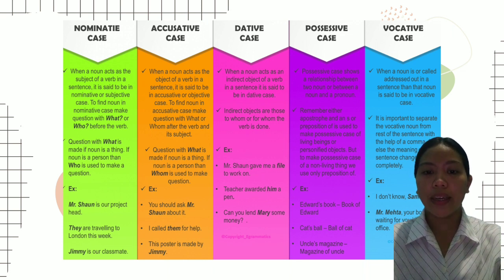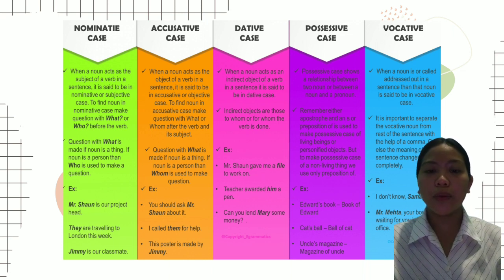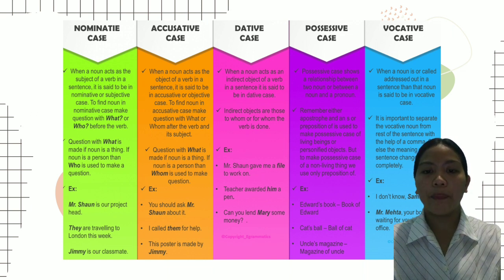The possessive case shows a relationship between two nouns or between a noun and a pronoun. Remember, either an apostrophe and an S or the preposition of is used to make the possessive case of living beings or personified objects. But to make the possessive case of a non-living thing, we use only the preposition of. For example, Edward's book, book of Edward. Cat's ball, ball of cat. Uncle's magazines, magazine of uncle.